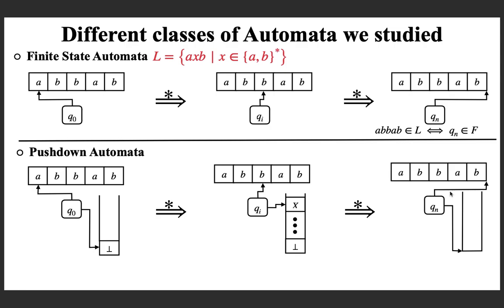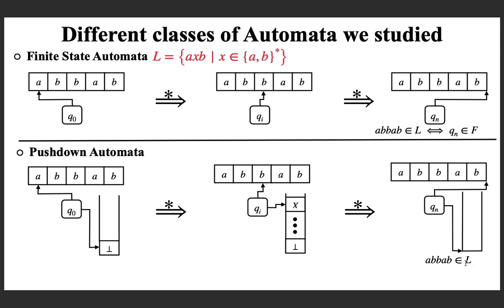So when you finish reading the input, if the stack is empty, then you accept. If the stack is non-empty like this, then you cannot accept, and the input is not in the language. If it is empty when you finish reading, the input is in the language. So that is push down automata.